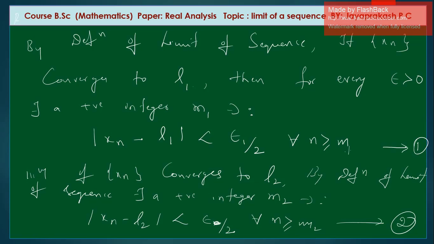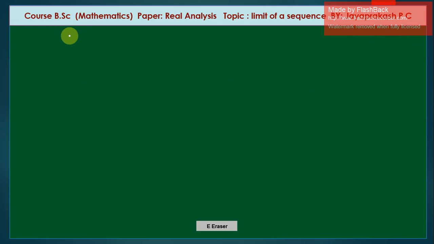Similarly, if sequence xn converges to L2, by using definition of limit of sequence, again modulus of xn minus L2 is less than epsilon by 2 for all n is greater than or equal to m2. So here we get different integers m1 and m2. Let us choose m is equal to maximum of m1 comma m2.